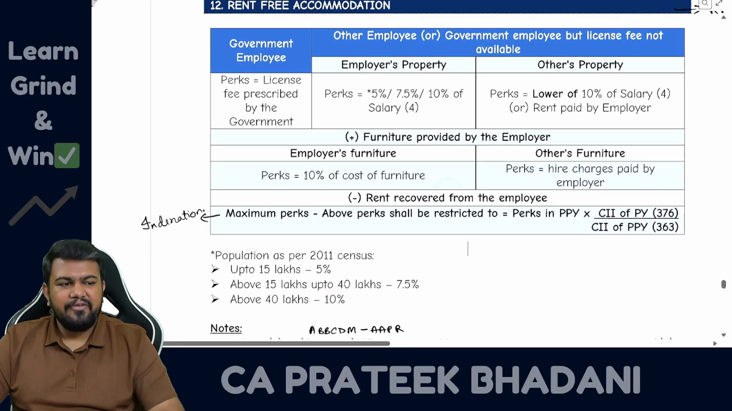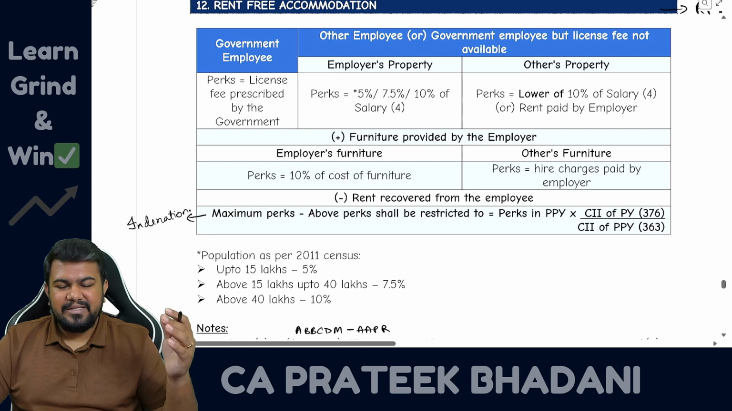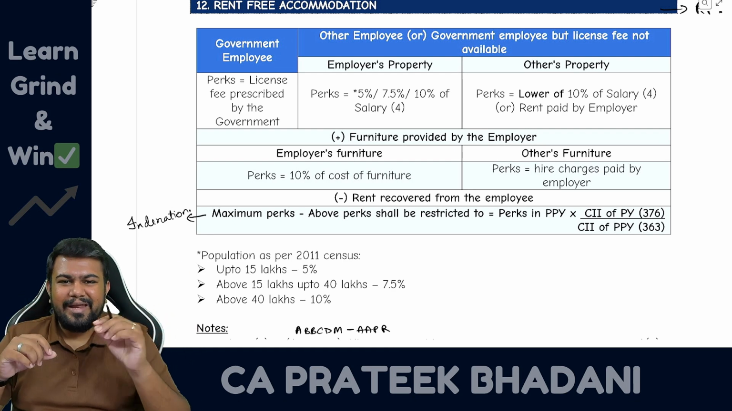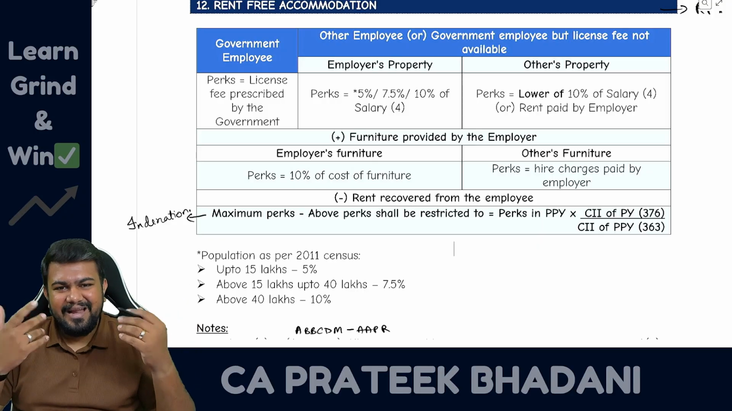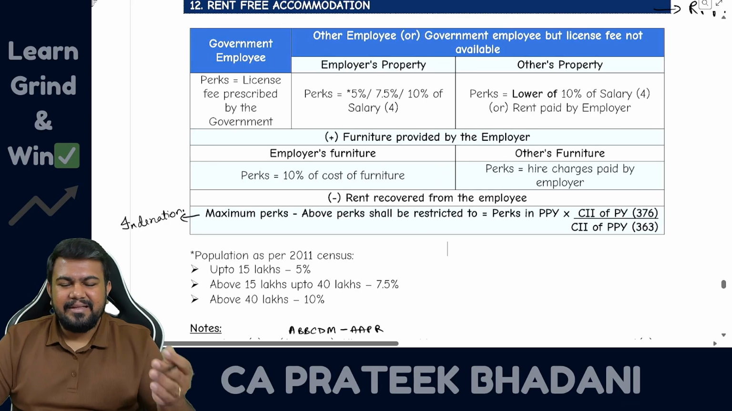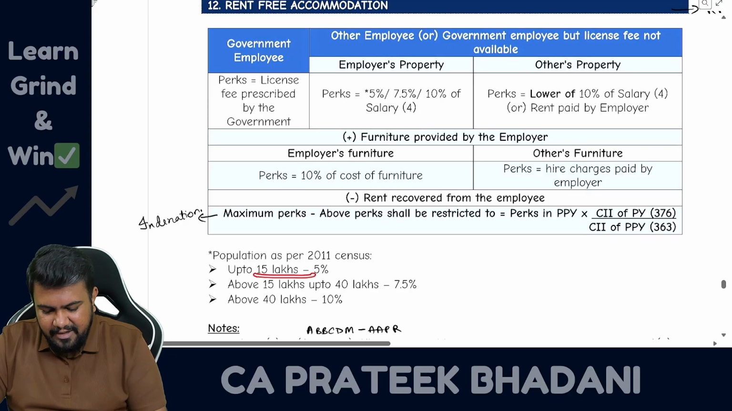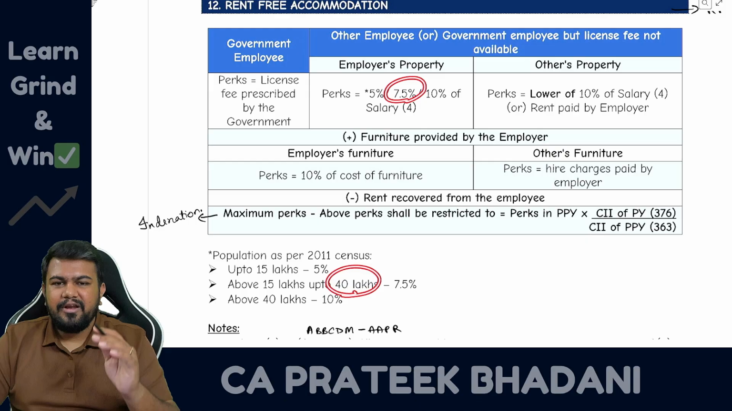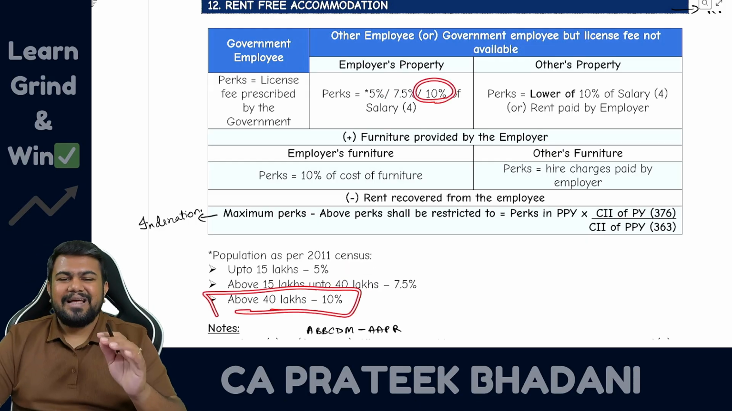So in the examination, if you get any city like Mumbai, Delhi, Chennai, Kolkata, Bangalore, etc., definitely the population will be more than 40 lakhs. So don't put an assumption; just assume that the population is more than 40 lakhs and solve the question directly, no problem. But if it is some other city, then the population will be given. So if the population is up to 15 lakhs, 5% of salary will be the perquisite. If up to 40 lakhs, 7.5%. If above 40 lakhs, 10% of salary will be the perquisite.